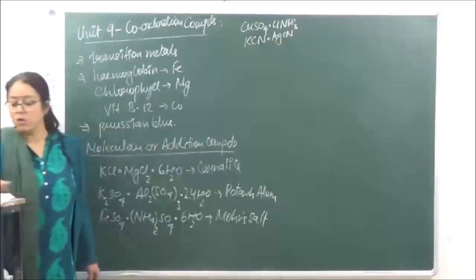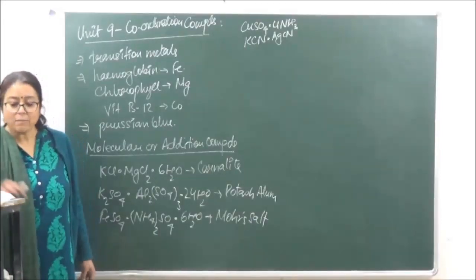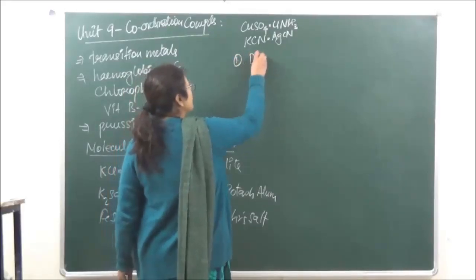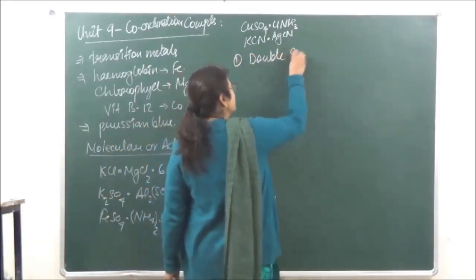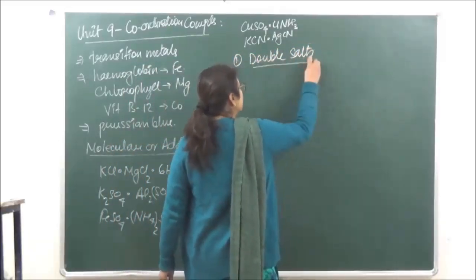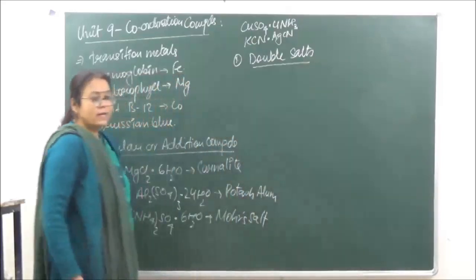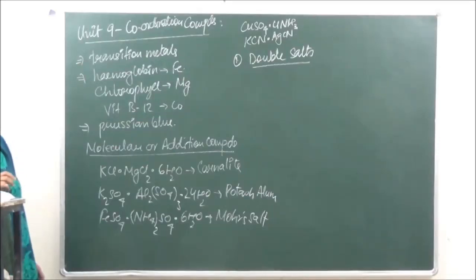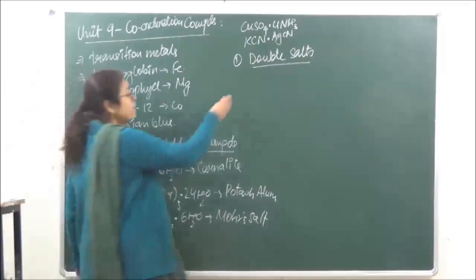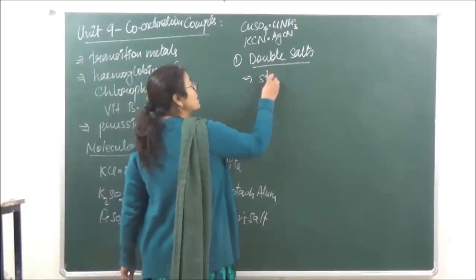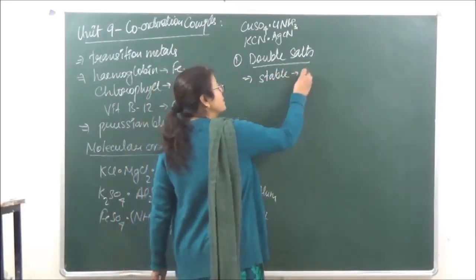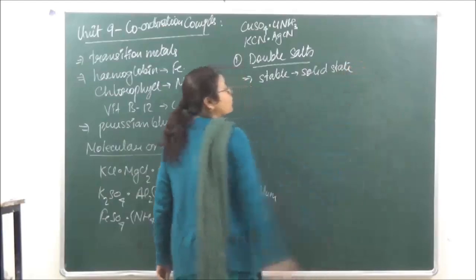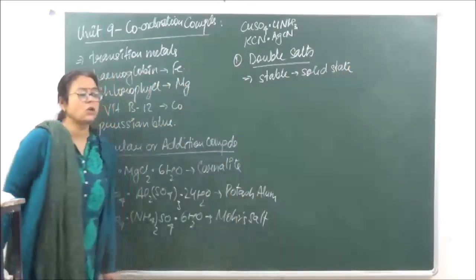Now the molecular salts or the addition salts can be further classified into two types. The first one is known as double salts. Okay? अब double salts क्या होते हैं? They are the addition compounds which are going to be stable only in the solid state.